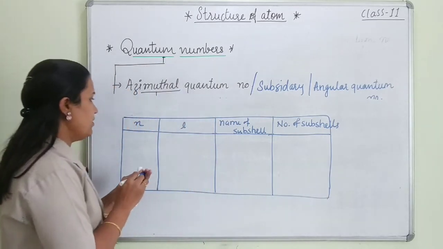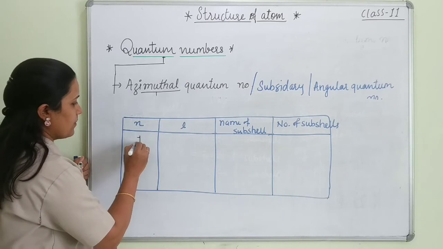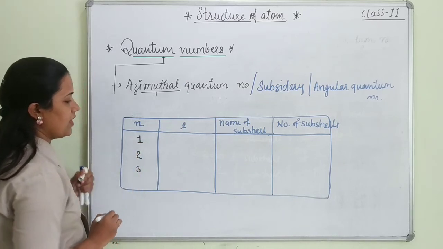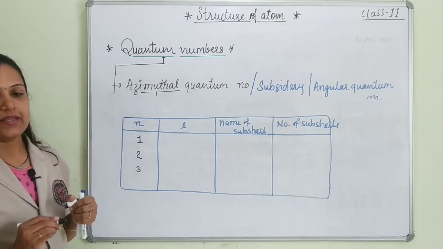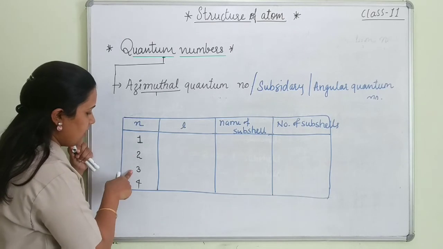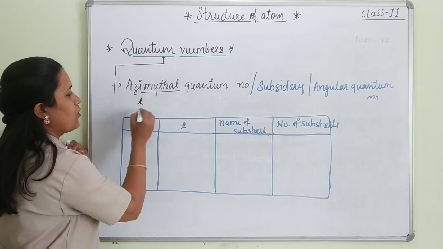Now, the value of N is 1, value of N is 2, value of N is 3, and so on. At the same time we will calculate for each value of N: first shell, second shell, third shell, fourth shell. So in the first shell, what is the formula for calculating L?